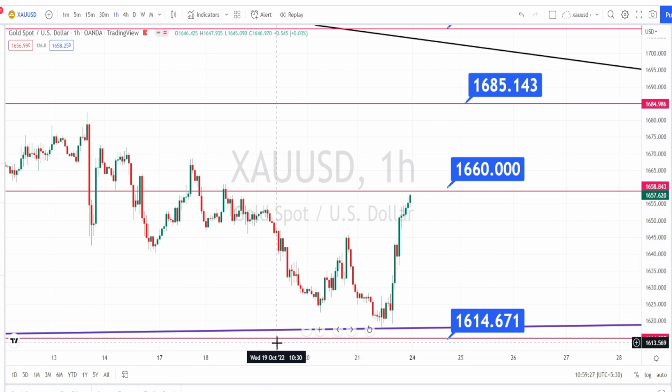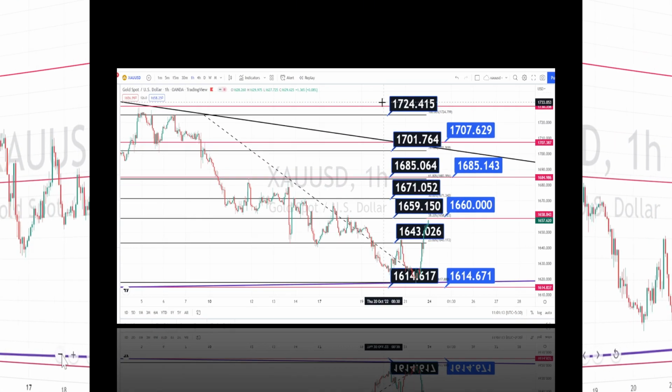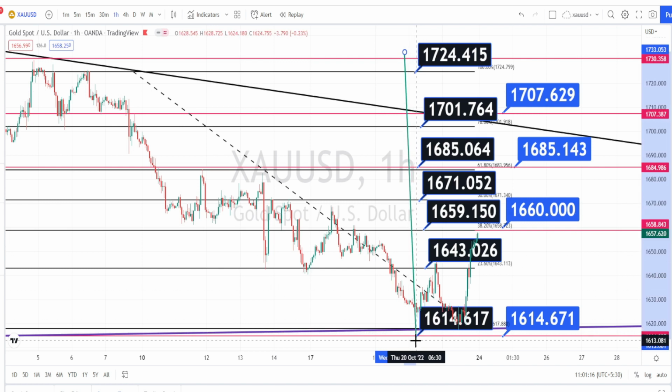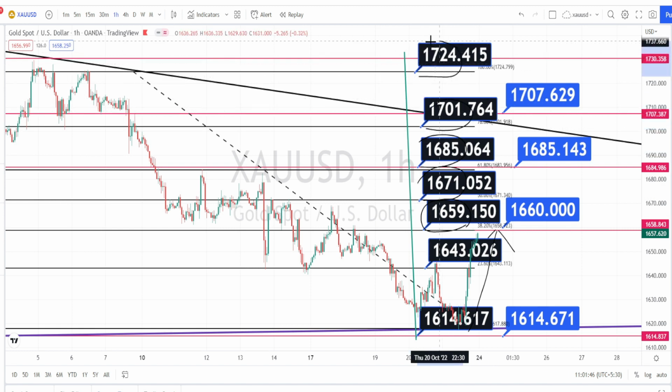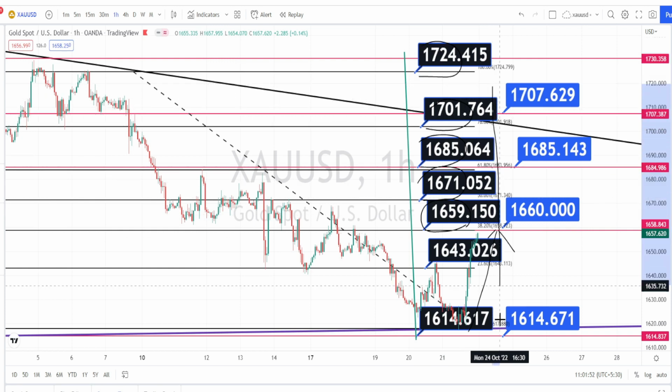Let us mark the support and resistance levels. So the values within these black color boxes are the resistance and support levels for current price action in hourly time frame. Currently the price action in hourly time frame is also on the bullish side retracement. If the price action breaks the resistance level of 1659, next level of resistance is going to be around 1671, 1685, 1700, 1724. And we have the higher time frame resistance levels in the blue color boxes.